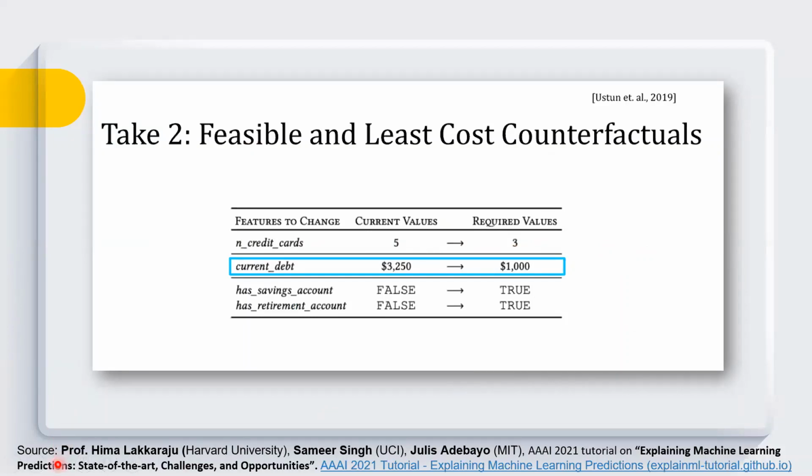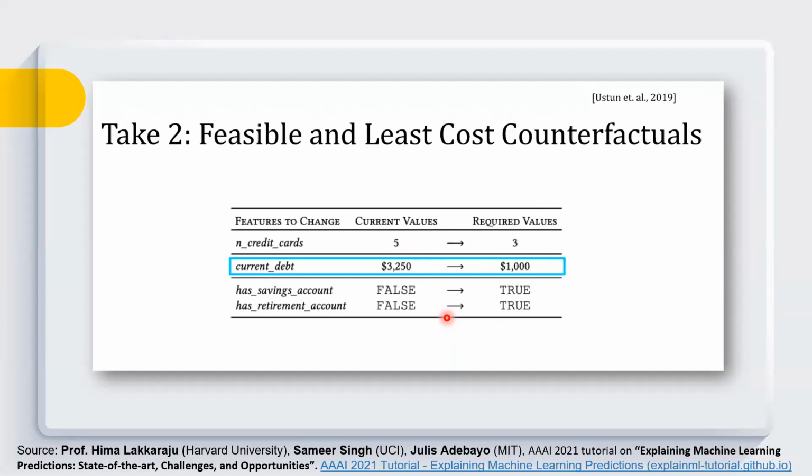Another counterfactual is to reduce the current debt from 3250 to 1000. And one possible counterfactual is to open a savings account and a retirement account. So if you have these two accounts in the bank, then again the loan will be approved. So these types of counterfactuals are possible, and our model, as I have already told you, will